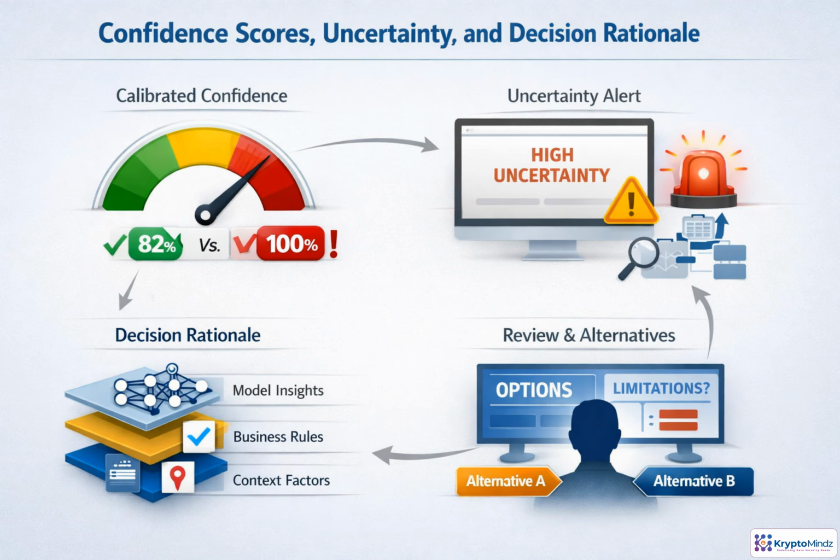Confidence scores are useful only when they are calibrated. An 82% score should mean the model is right about that often in comparable cases. Not that this answer is 82% true. When confidence drops or uncertainty is high, the system should change behavior, reject the output, route it to human review, or block automation. The rationale should also go beyond the model explanation. It should connect model signals with business rules and context. Good interfaces make uncertainty visible, show alternatives, and remind reviewers that judgment is still required.